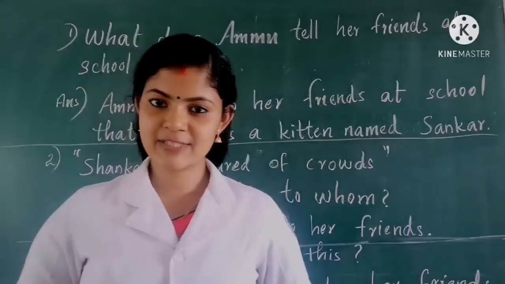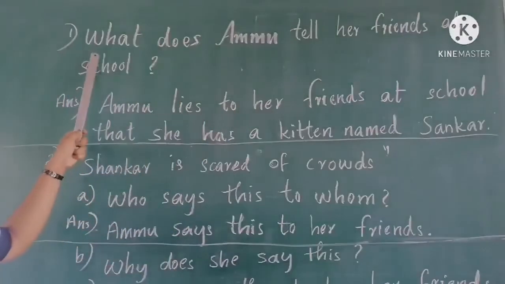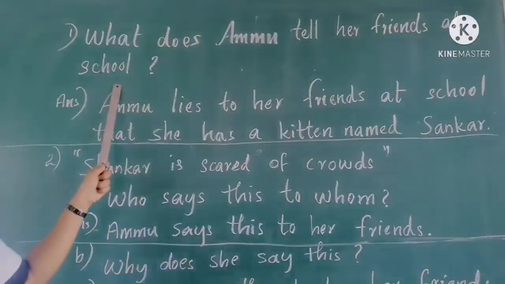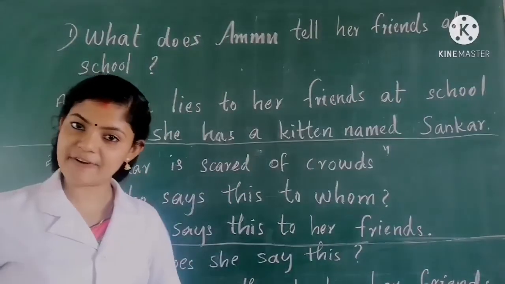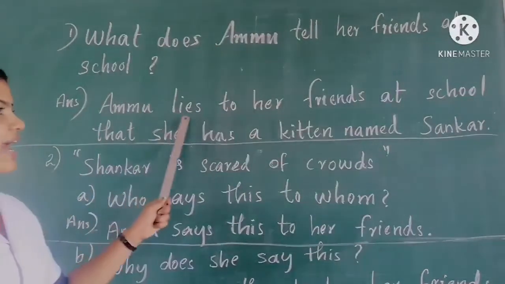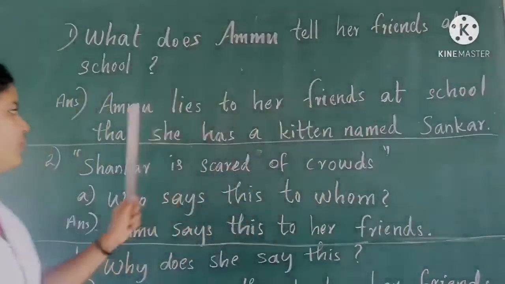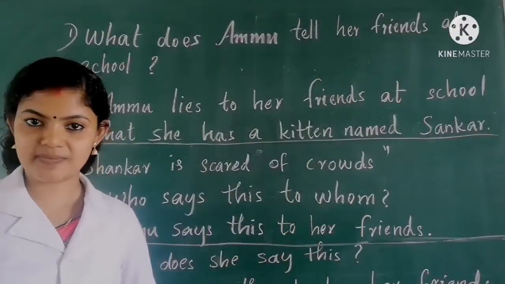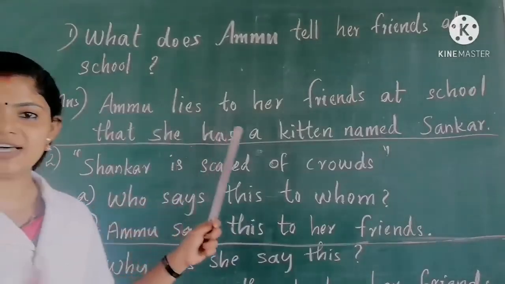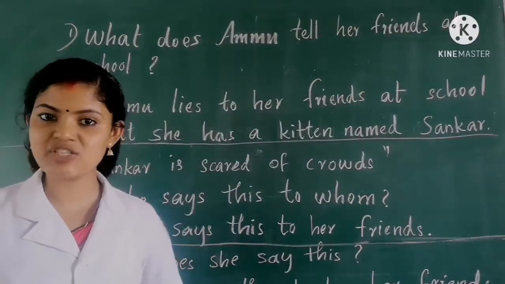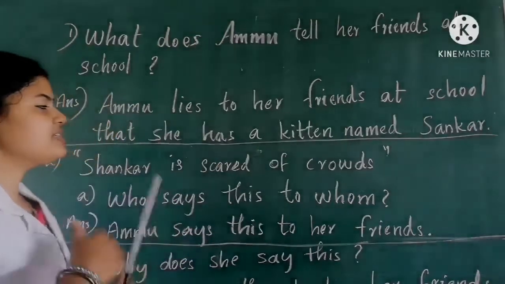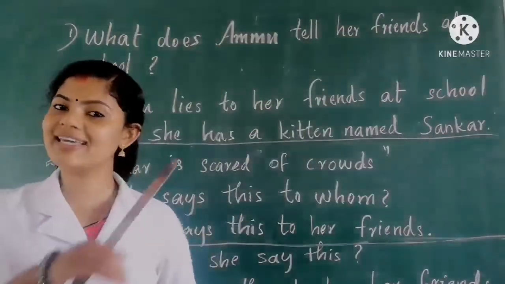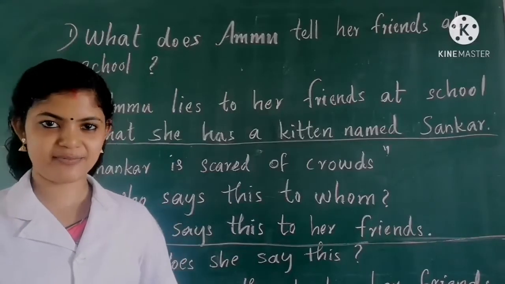Okay. So children, see the first question. What does Ammu tell her friends at school? Ammu lies to her friends at school that she has a kitten named Shankar. So Ammu lies to her friends. Yes, she was lying to her friends. That is not a truth.